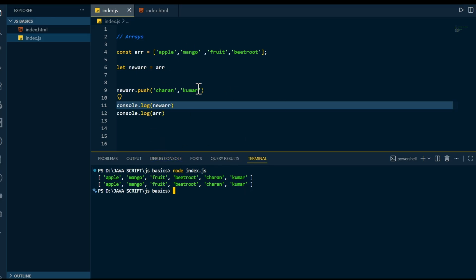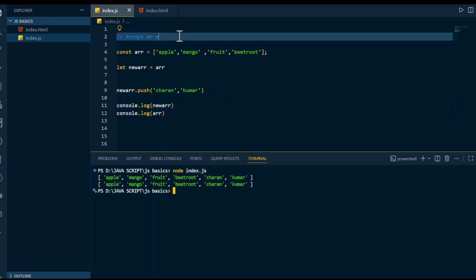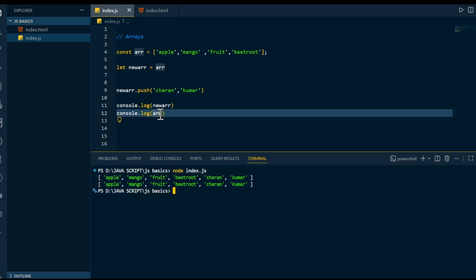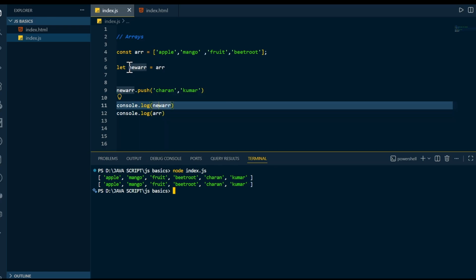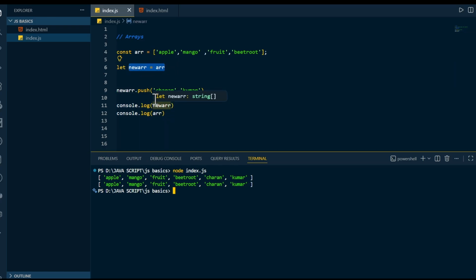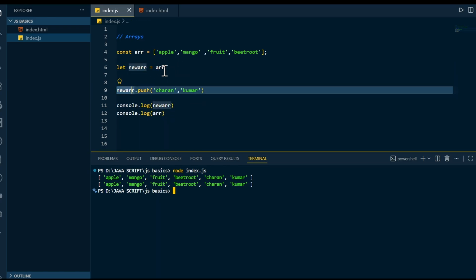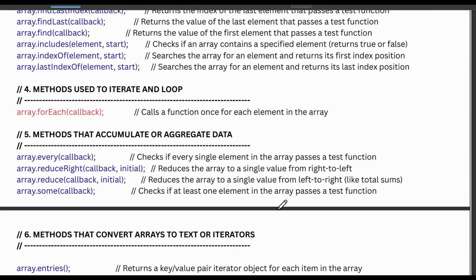I hope you got that. So arrays are mutable. For that reason, you need to make sure you always copy correctly, so that you can make changes in the array. If you assign in this fashion, when you are making changes in the new array, the original should not be affected. That's the main reason. So check all these methods.